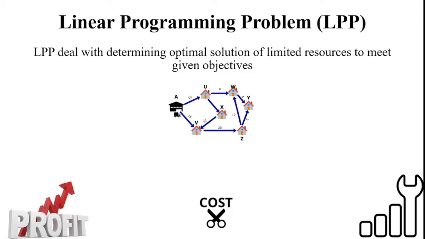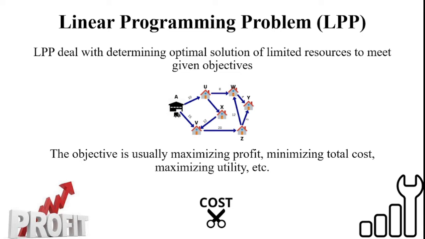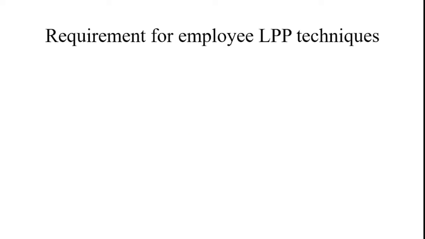So, from this, we can get the optimal solution for allocating resources for applications. And then, here, the objective is usually maximizing profit, minimizing total production cost, and maximizing utility. And then the manufacturing industries' respective objectives play a vital role in framing the objective function in an optimization problem.